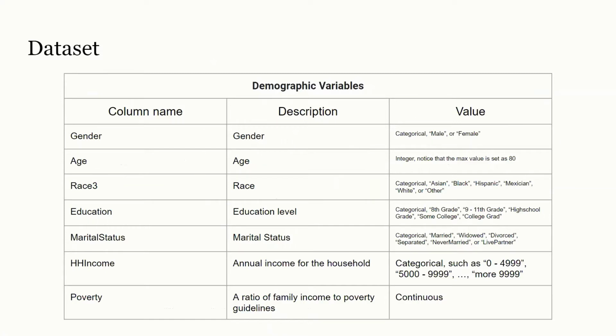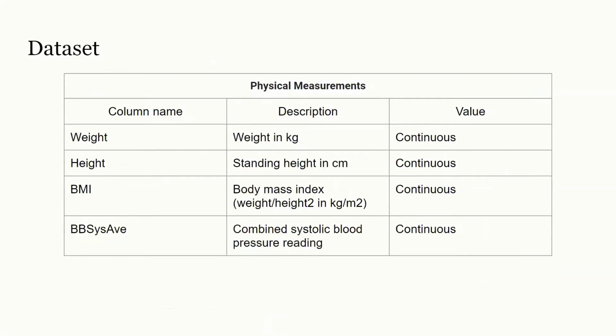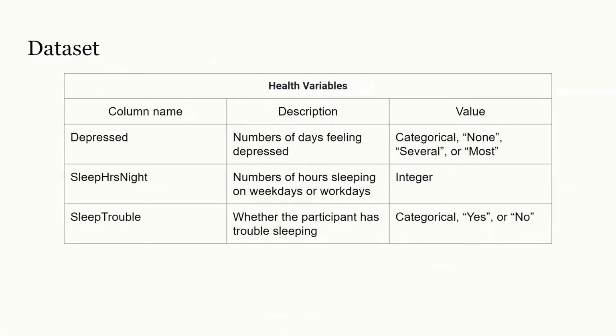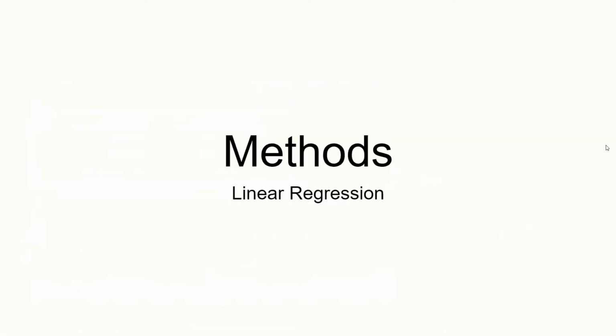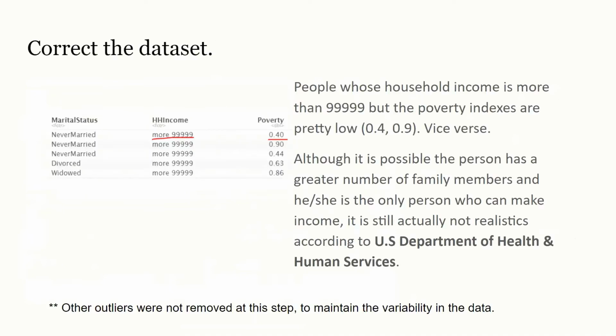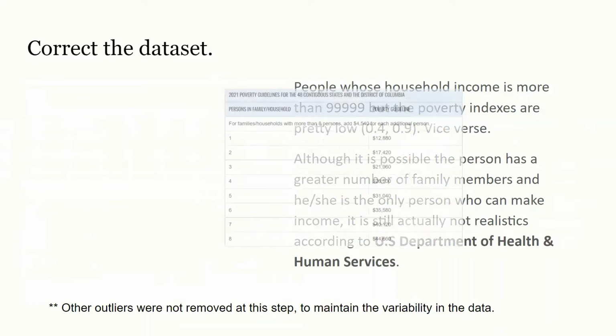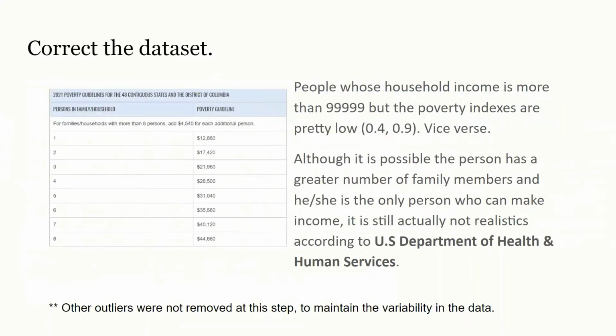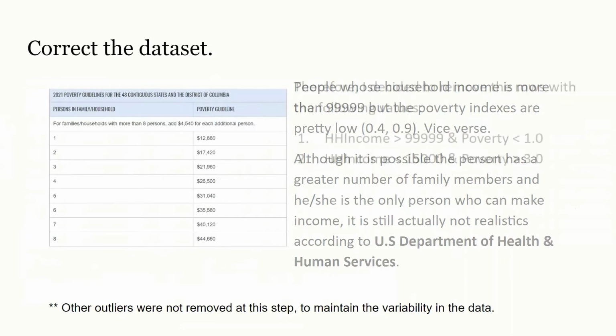As you can see, the datasets include many variables, and each variable has a special meaning and is in a group. Now, I will talk about methods. I use linear regression to build the model, but before that, I did a sanity check. I found some nonsense rows. High-income people had low poverty, saying they were very poor. I decided to drop these rows, considering the possibility of writing the wrong numbers during the survey.